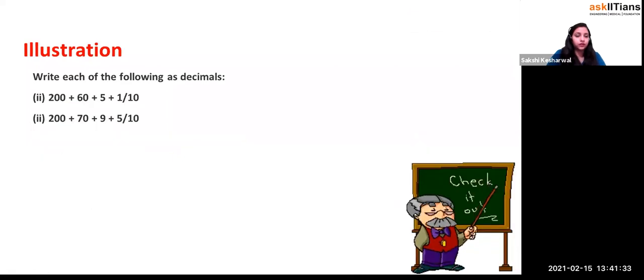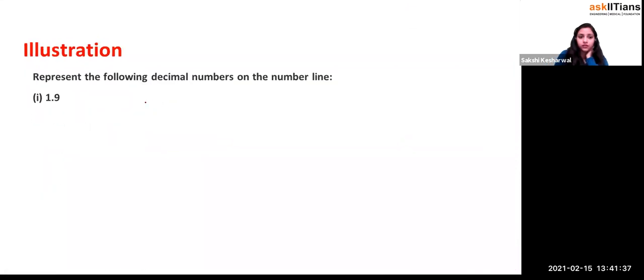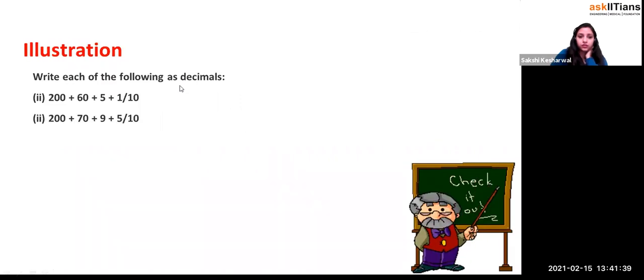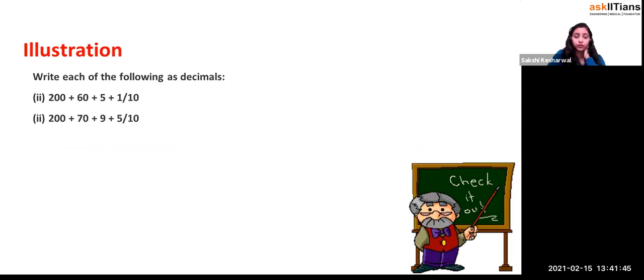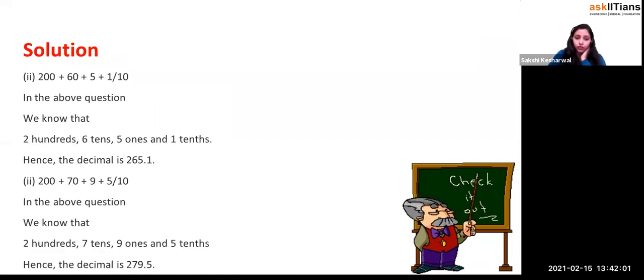Okay, now write each of these as a decimal. Oh my goodness, why didn't I remove this? I forgot to remove it. It is written 200 plus 60 plus 5 plus 1 by 10. It can be written as 265.1. And 200 plus 70 plus 9 plus 5 by 10 can be written as 279.5. Yes or no? Yes.